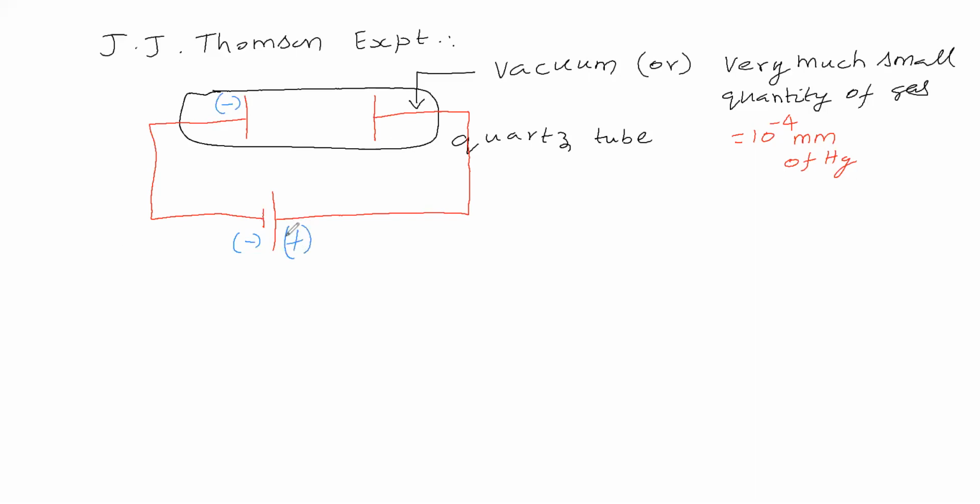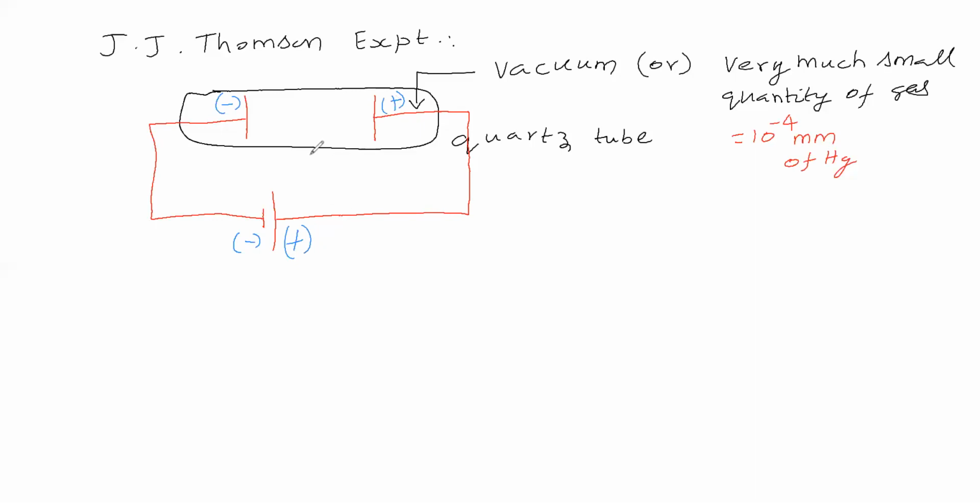Positive pole of the battery. The battery symbol is like this. In this battery symbol, this big line indicates the positive pole of the battery. The positive pole of the battery is connected to this metal plate, so this metal plate has a positive charge.